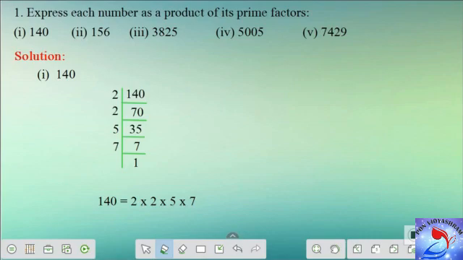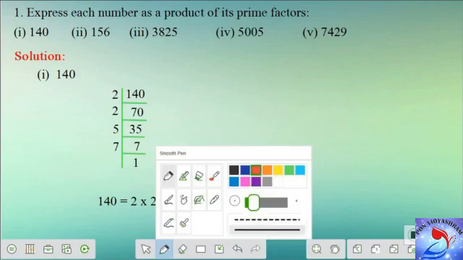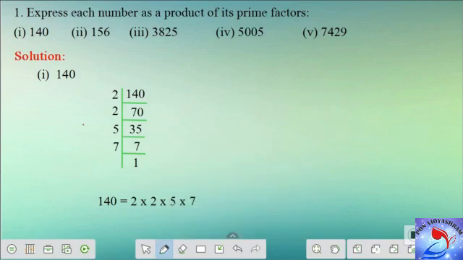The first subdivision we have here is 140, and here is the prime factorization of it. The first prime number that we have for 140 is 2. I have chosen 2 here. So 2 times 70 gives you 140. And then 2 times 35 gives you 70. 5 times 7 gives you 35. And 7 times 1 gives you 7. So I am able to express 140 as a product of prime factors. That is, 140 is equal to 2 into 2 into 5 into 7.